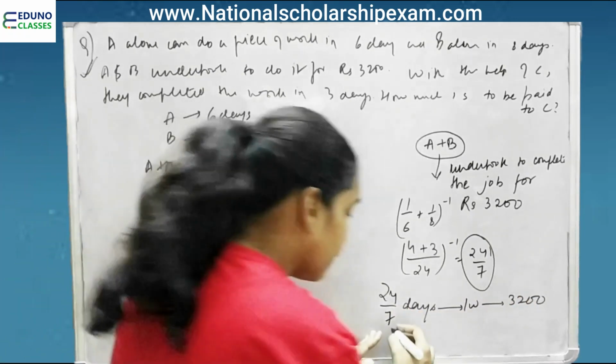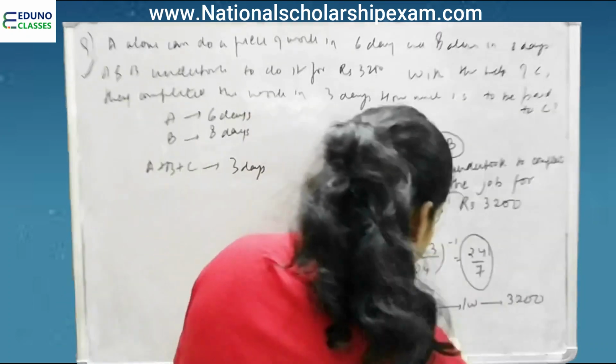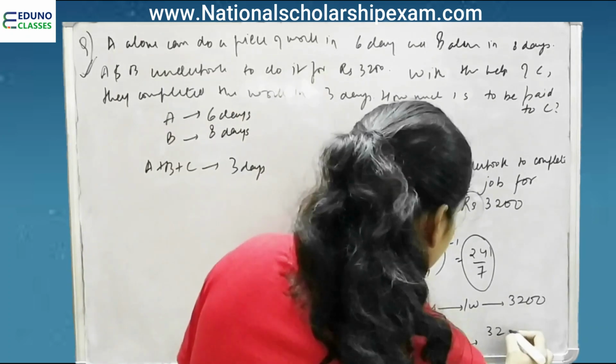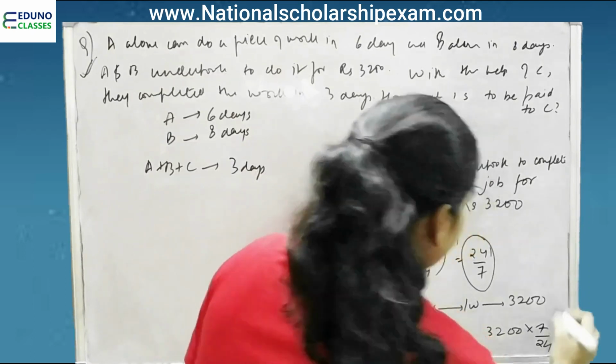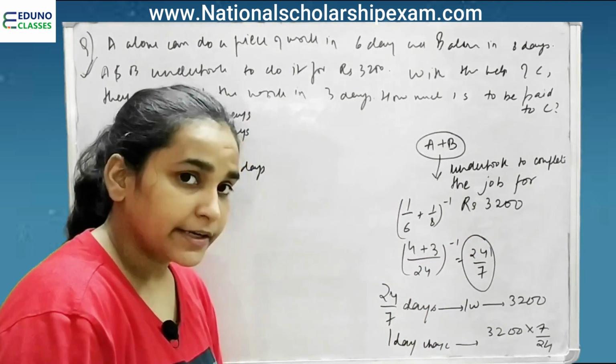Right? So, 1 day charge of A and B together is 3200 into 7 by 24. Right? There is no problem in it.